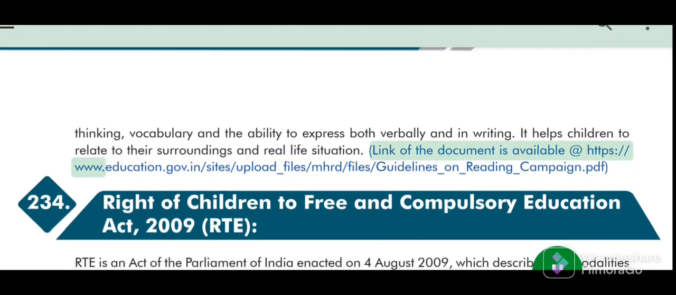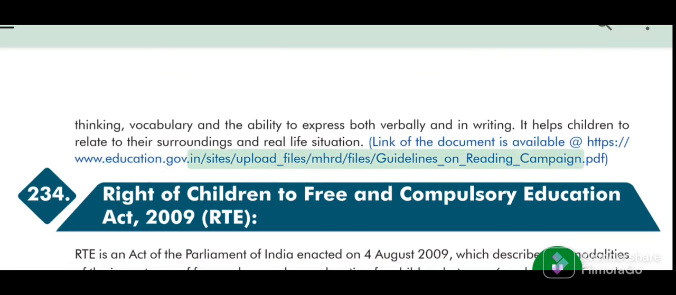Link of the document is available at https://www.education.gov.in/sites/upload_files/mhrd/files/guidelines_on_reading_campaign.pdf